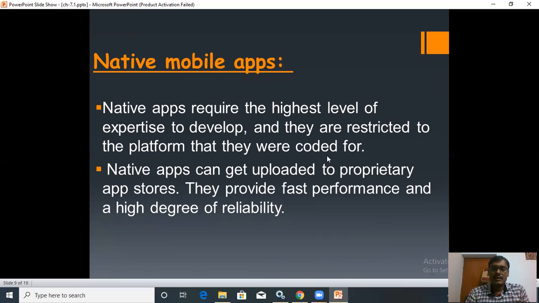Now next you can see they provide fast performance and a high degree of reliability. Its performance is very fast and it has a high degree of reliability.